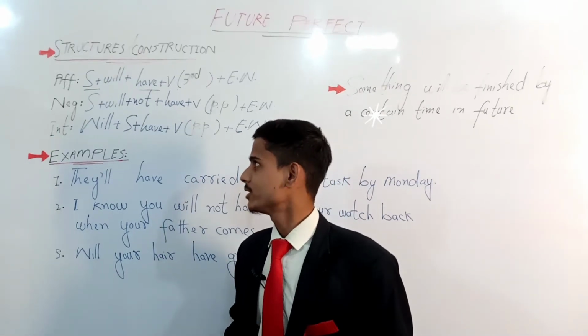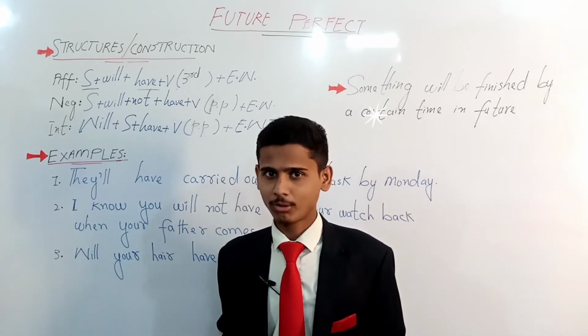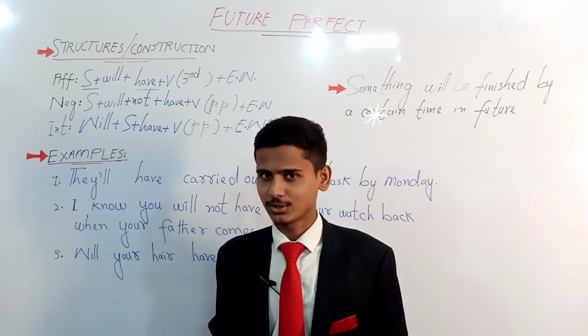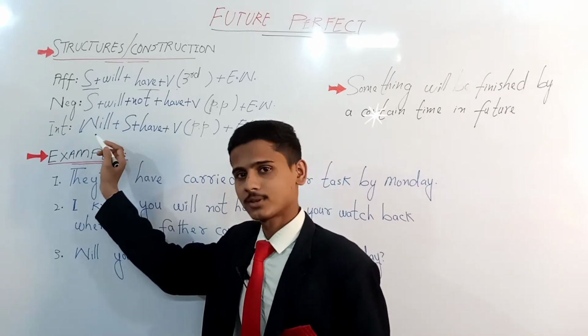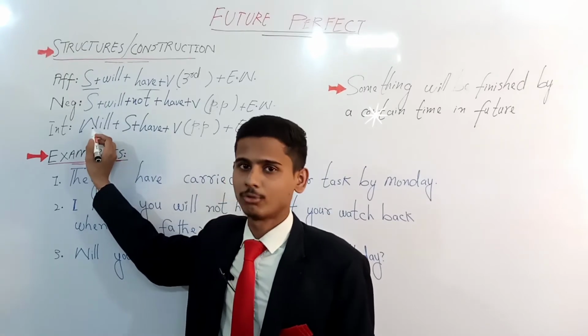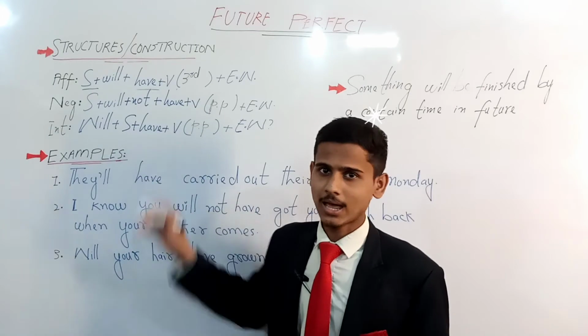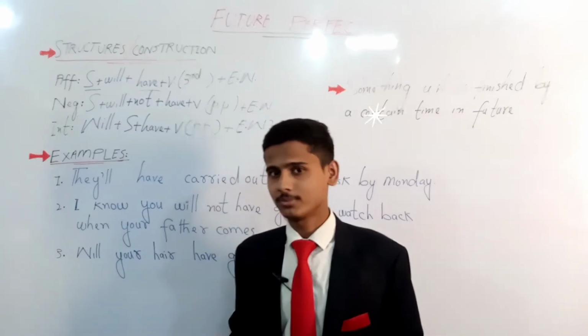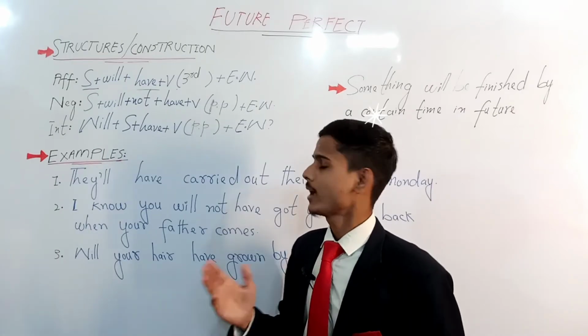Moving towards the interrogative structure, an interrogative structure begins with a helping verb or auxiliary verb, as I have mentioned many times before. So let's start with helping verb will, plus subject plus have plus verb in past participle form, and then we have the extra word.